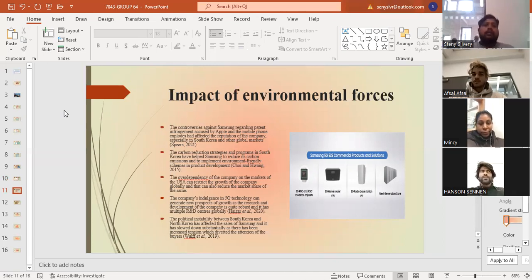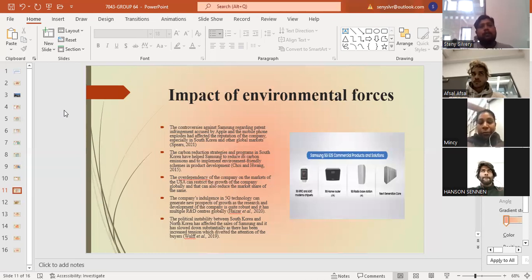The next point is that the carbon emission strategies and programs in South Korea help this company to overcome and reduce carbon emissions from their products, and it becomes very environmentally friendly. It also brings some development in South Korea.